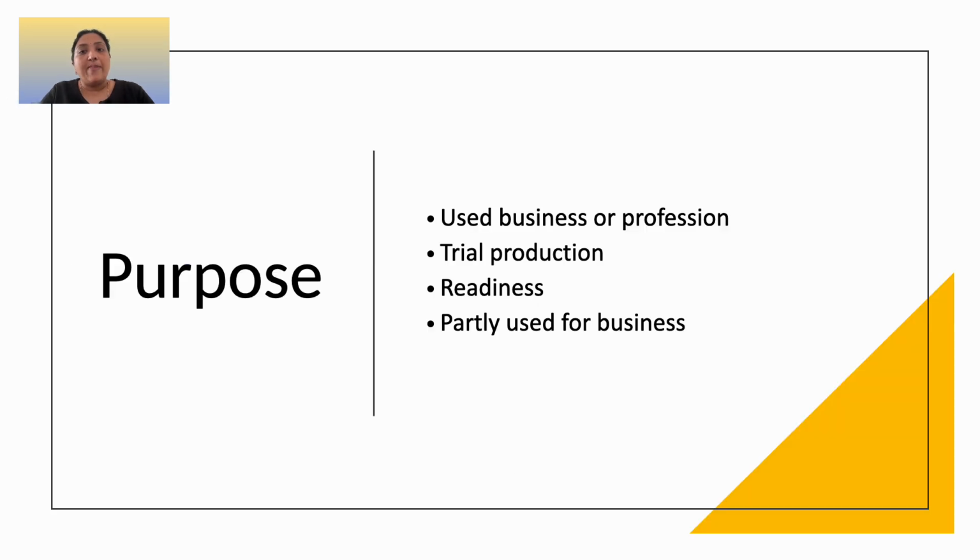Condition number 2, the assets must be used in the business or profession of the taxpayer. If the asset is used for trial production, then depreciation allowance is allowed. The asset should be ready to be used by the assessee.